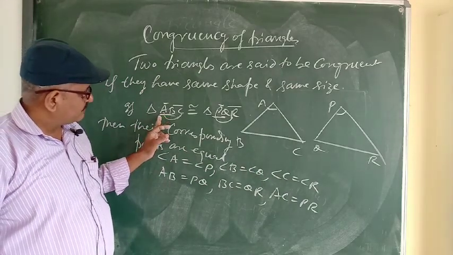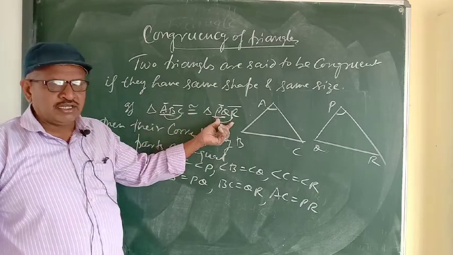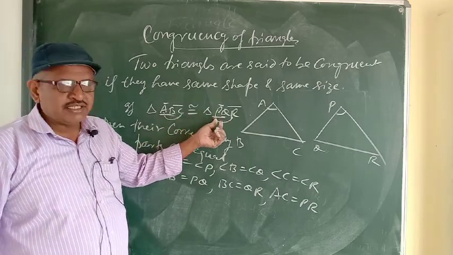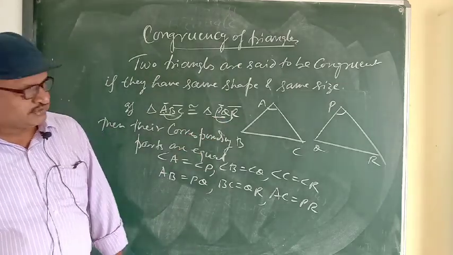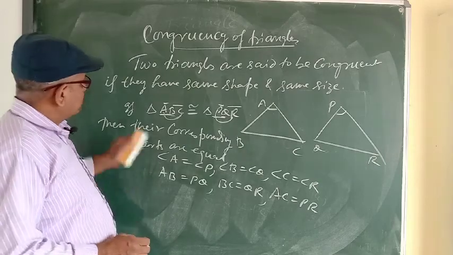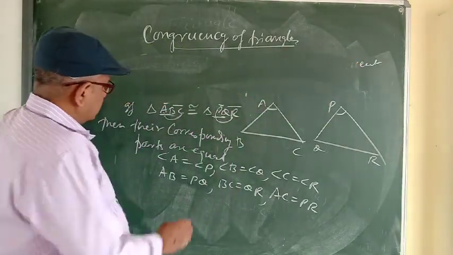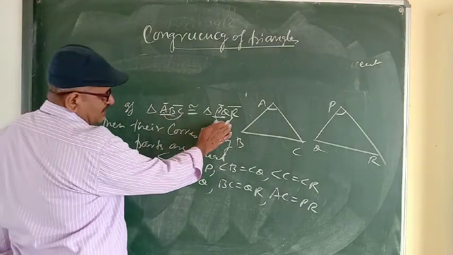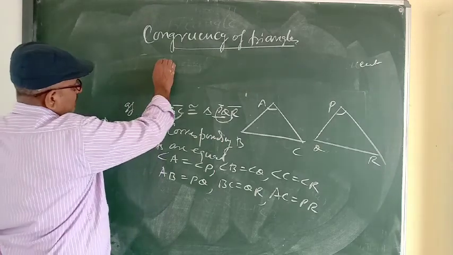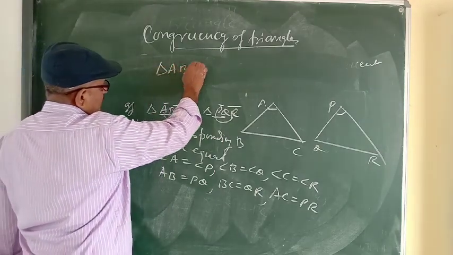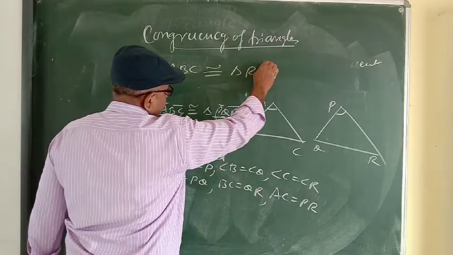We have to be careful here. When we write the name of the triangle, we have to write it in the correct sequence. Here I have written triangle ABC congruent to triangle PQR. We cannot write triangle ABC congruent to triangle RPQ.